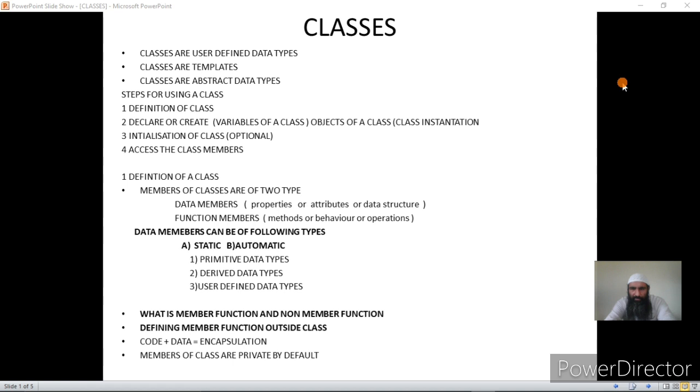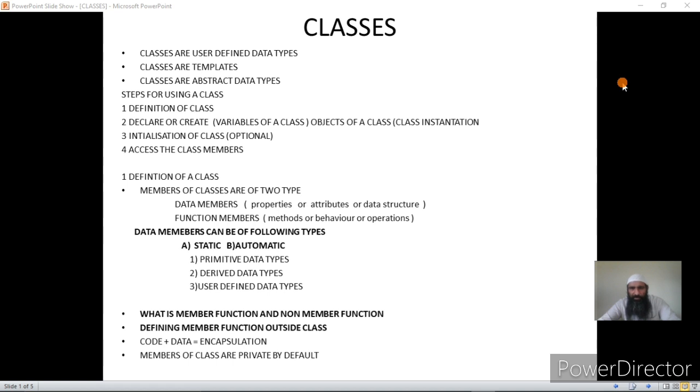Once we create classes and then we create objects of type classes, the objects inherit all the properties of the class from which they are declared. So classes act as templates. Classes are also called abstract data types, because by abstract data type we mean they act as mathematical models, or models for creating new data types. Then once we create the new data types, we can create objects of those data types.